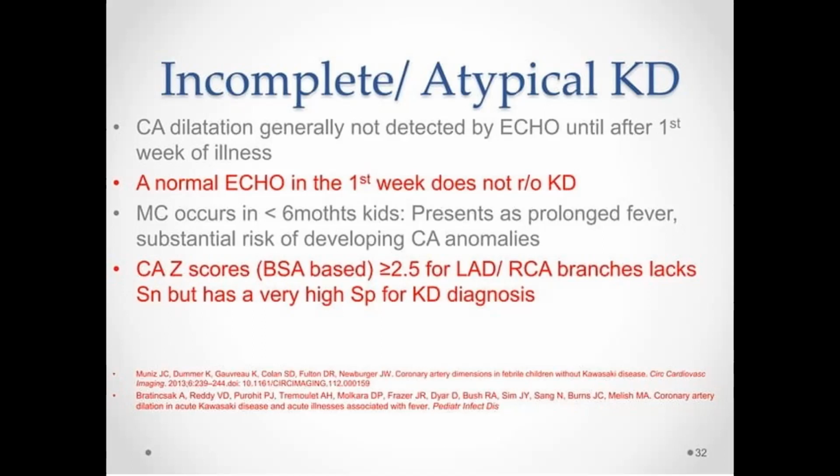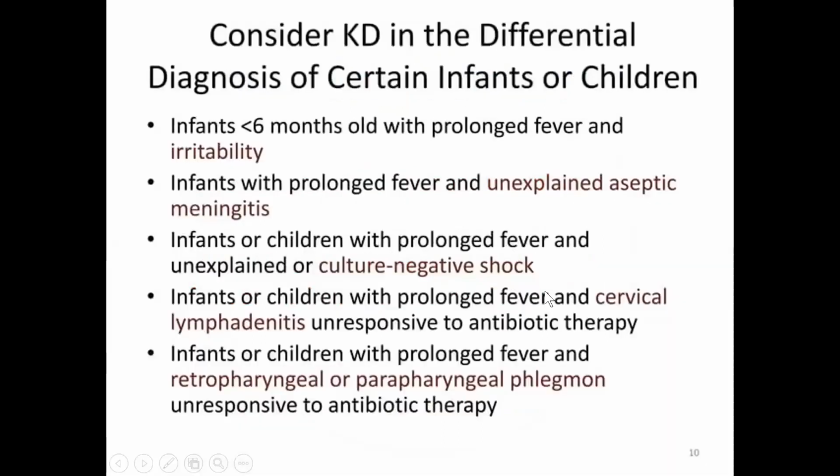So the Z-score will be more than 2.5 if it is there, then it is dilated. Okay. So when should we consider Kawasaki disease in differential diagnoses? Infants less than 6 months old with prolonged fever and irritability, or infants with prolonged fever and unexplained aseptic meningitis, or culture negative shock, or cervical lymphadenitis, or infants or children with prolonged fever and retropharyngeal or parapharyngeal phlegmon unresponsive to antibiotic therapy.